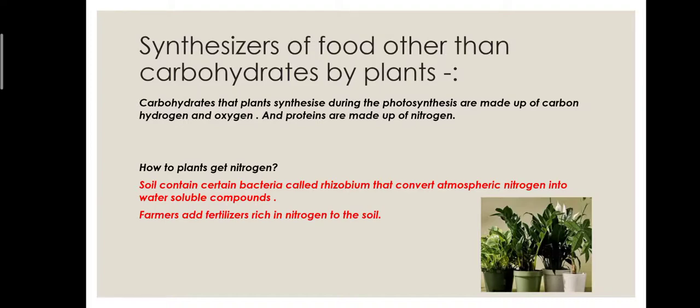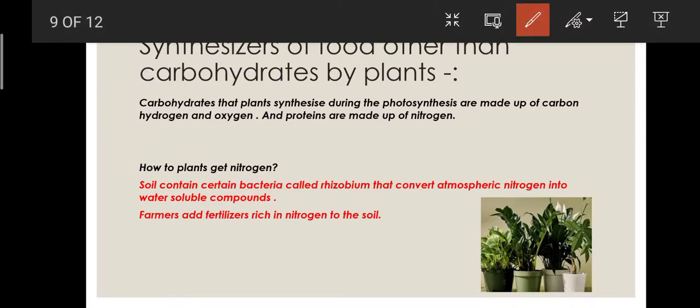Now the proteins are made up of nitrogen, but the fact is that plants cannot take nitrogen directly from the air. As we know, most of the air is nitrogen, but they can't take this nitrogen directly from the air. So how do they get it? Let's talk about how plants get nitrogen.